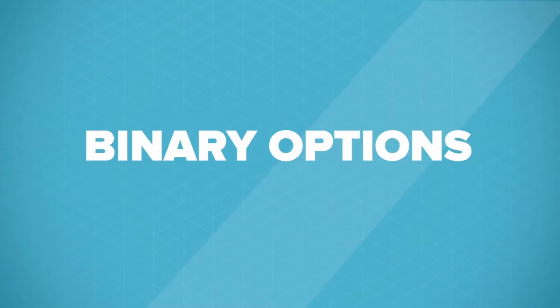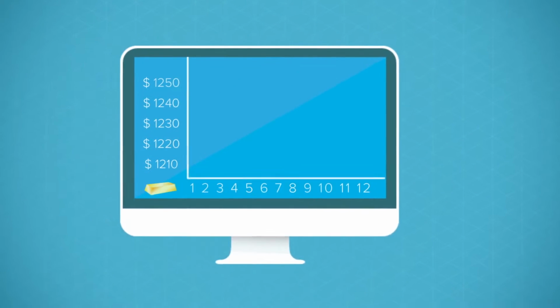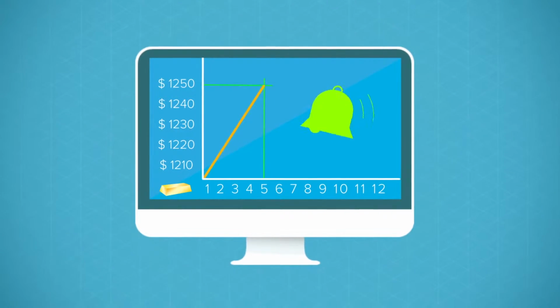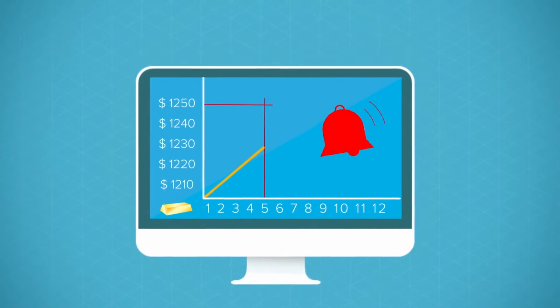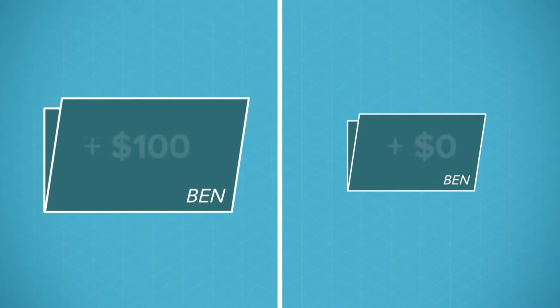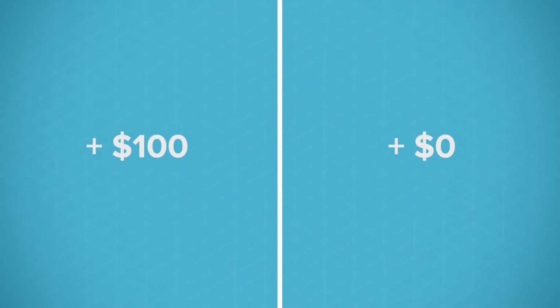With binary options, there are only two possible outcomes at expiration. Either the price of an underlying asset, gold, finishes above the specified price at the specified date and time, or it doesn't. At expiration, the value of the binary contract is $100, referred to as an all-or-nothing high-low scenario.